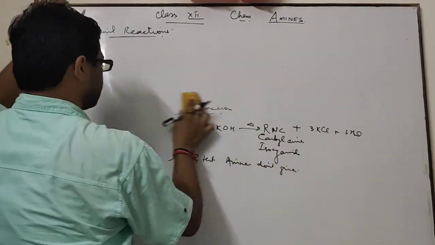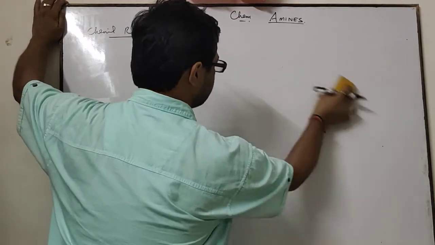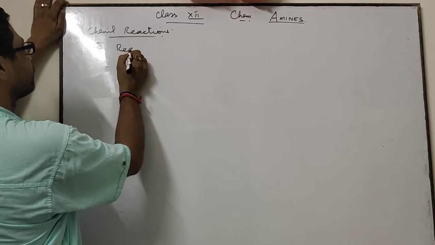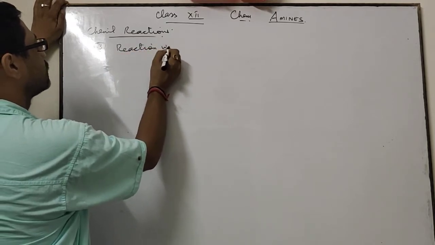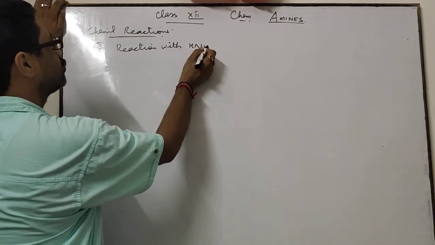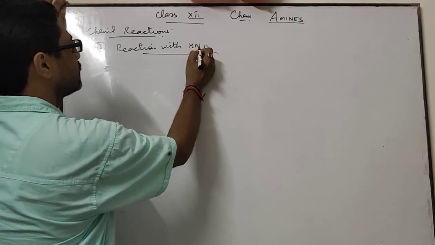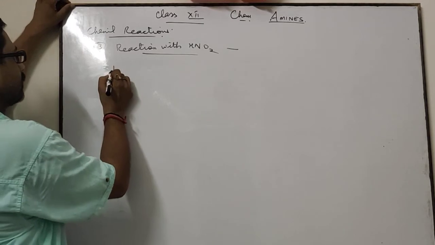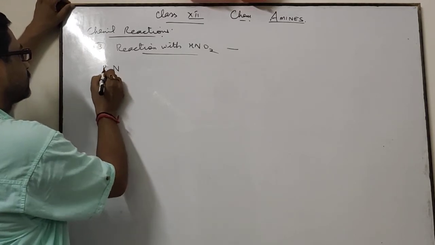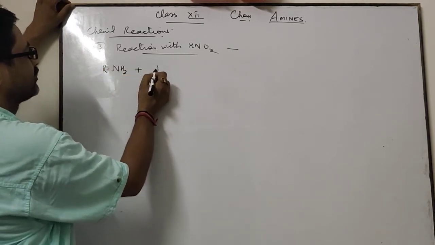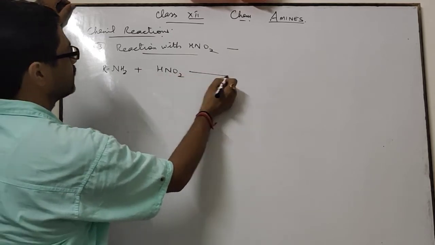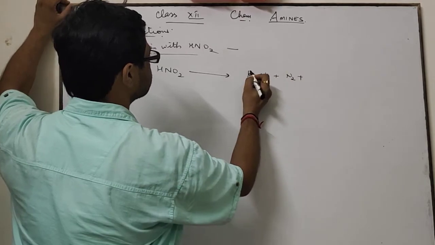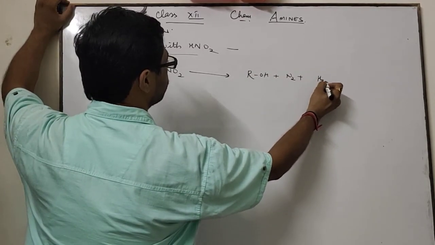Third property shown by amines is reaction with nitrous acid. Third property is reaction with HNO2. This one is nitrous acid, not HNO3, HNO2. RNH2, primary amine, with HNO2, nitrous acid, gives ROH plus N2 plus H2O.